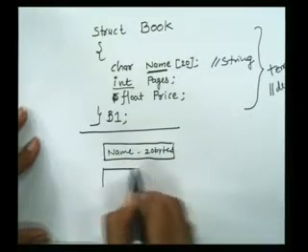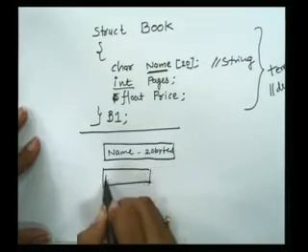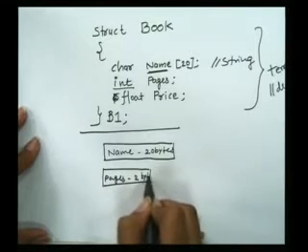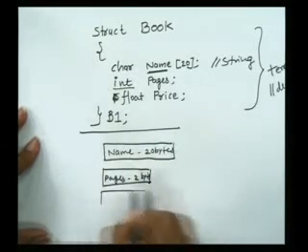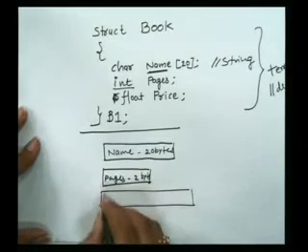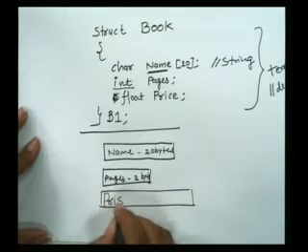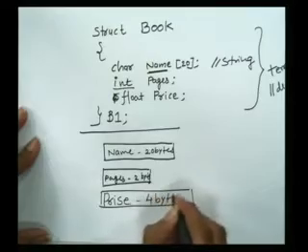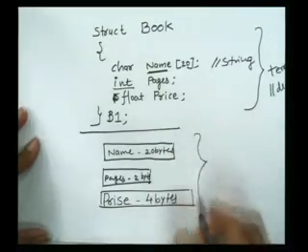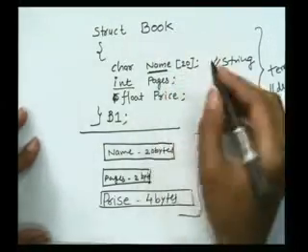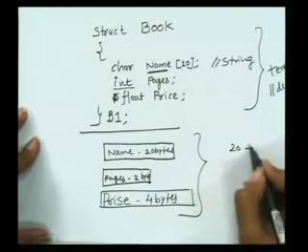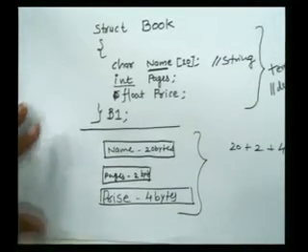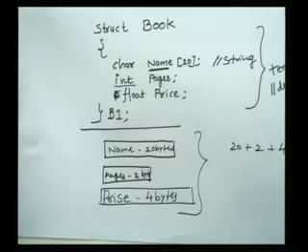So integer pages would be storing 2 bytes. Float price, again price would be storing 4 bytes. So the total memory required for this particular structure would be 20 plus 2 plus 4, so total 26 bytes.